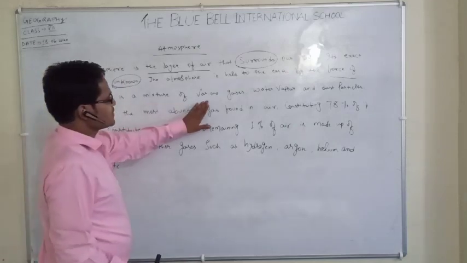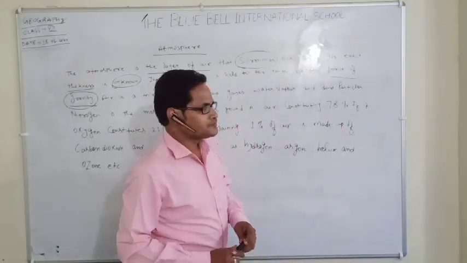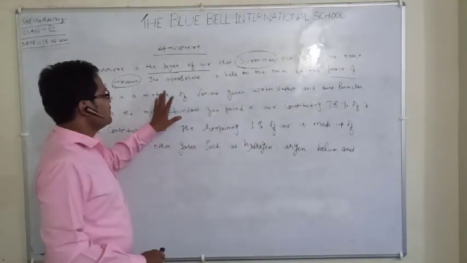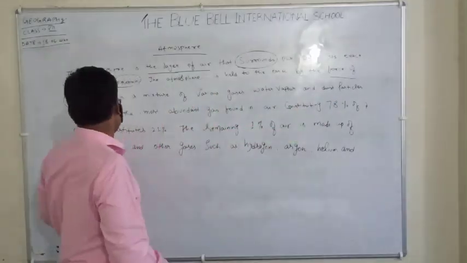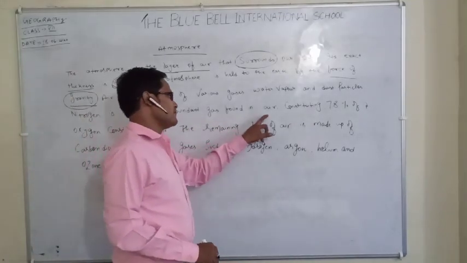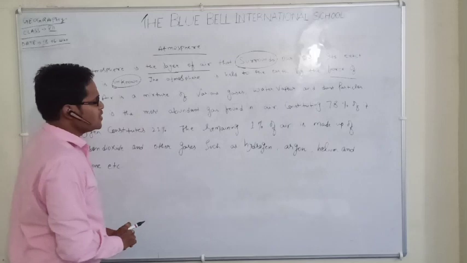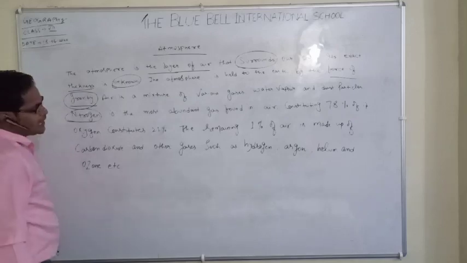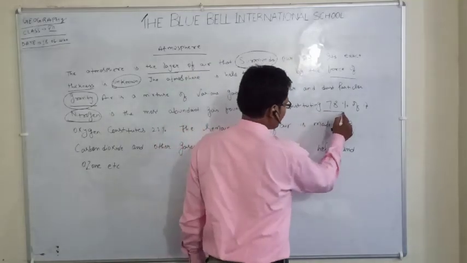Air is a mixture of various gases. As we all know, air is a mixture of different types of gases. It is also a mixture of water vapor and dust particles. Now, nitrogen. Nitrogen is the most abundant gas found in air. The question is, which gas is found in most abundance in the air? Your answer is nitrogen, constituting 78% of it.